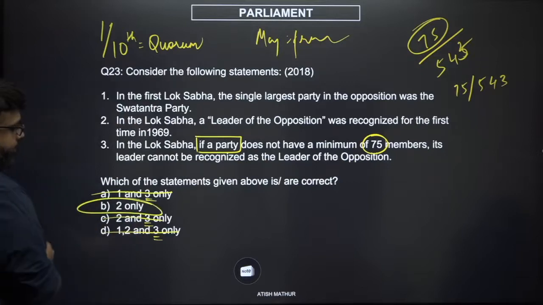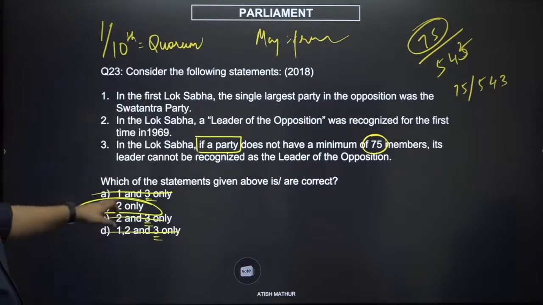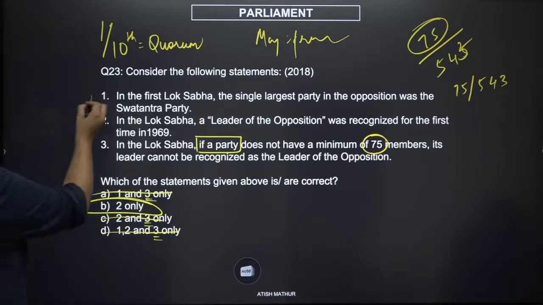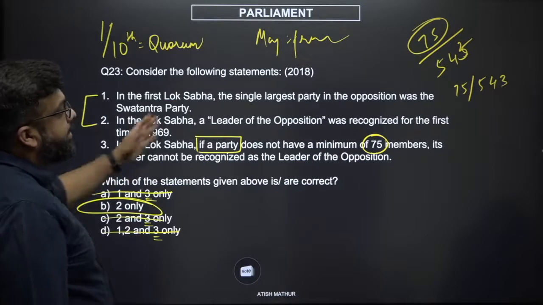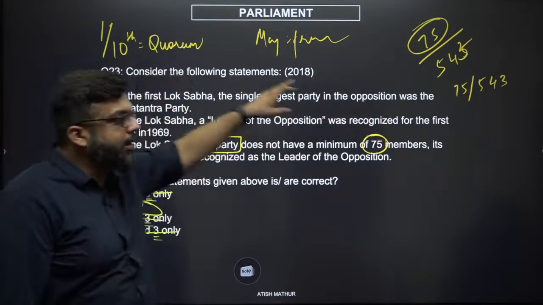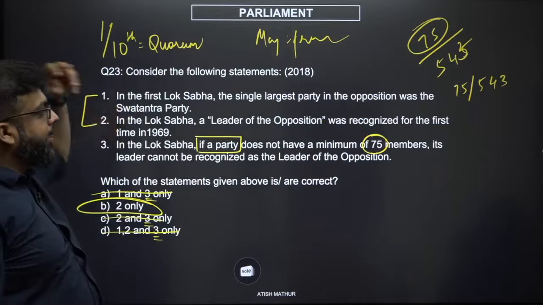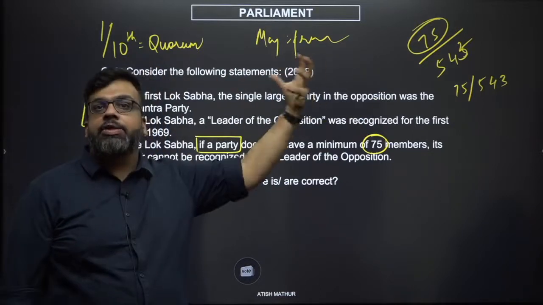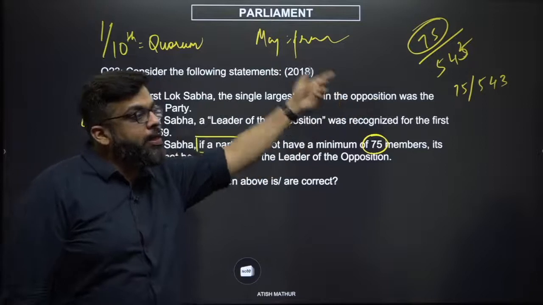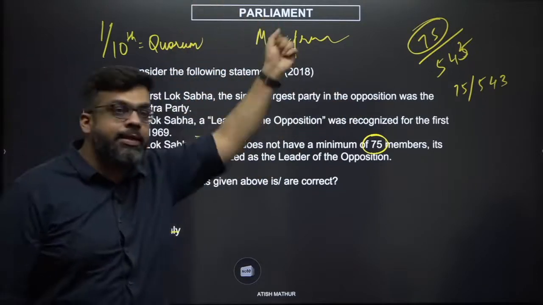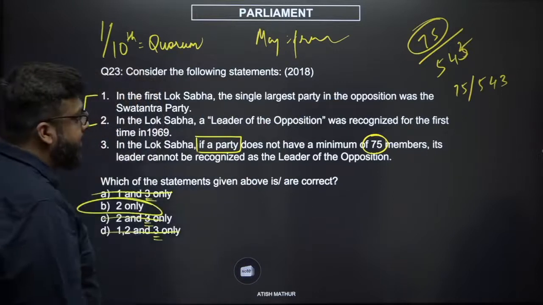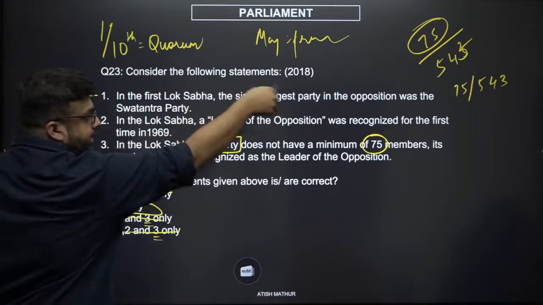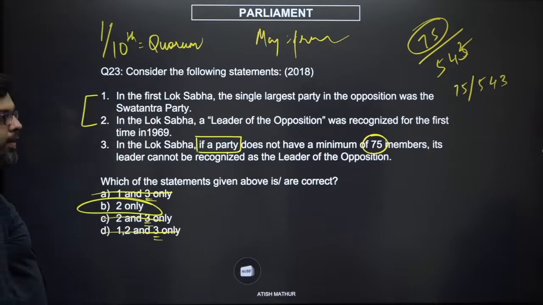Automatically what I would be left with would be 2 only, right? And if you think about it, options 1 and 2 sound a little conflicting. If the single largest party in the opposition was Swatantra Party, that means you're recognizing a large opposition party, but then you will recognize the leader of opposition much later? So this doesn't seem quite convincing.